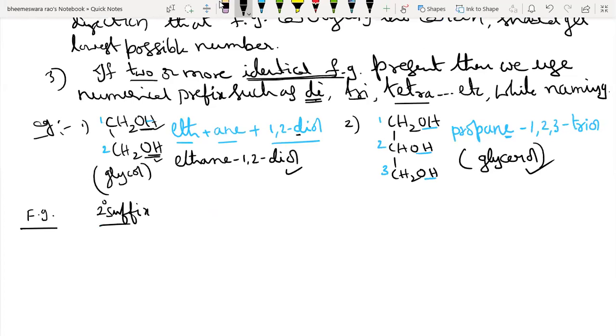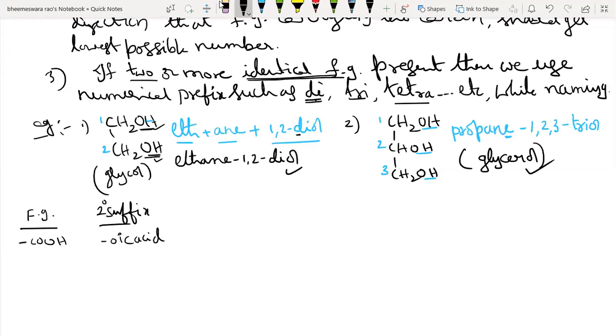If the functional group COOH is present, its name is oic acid. Very good.